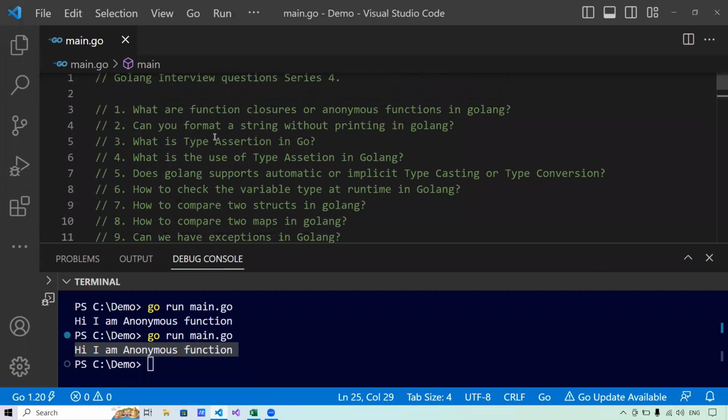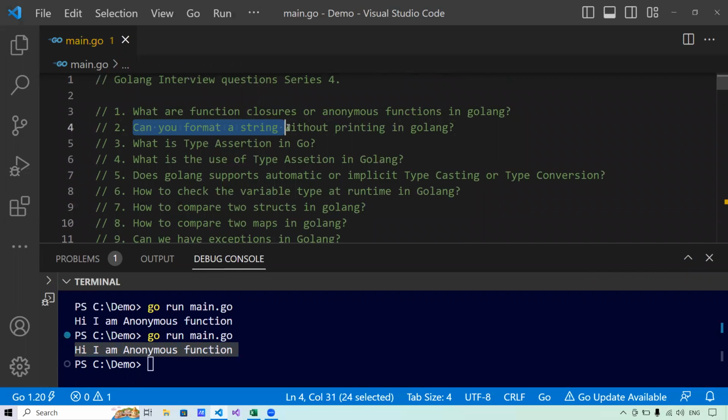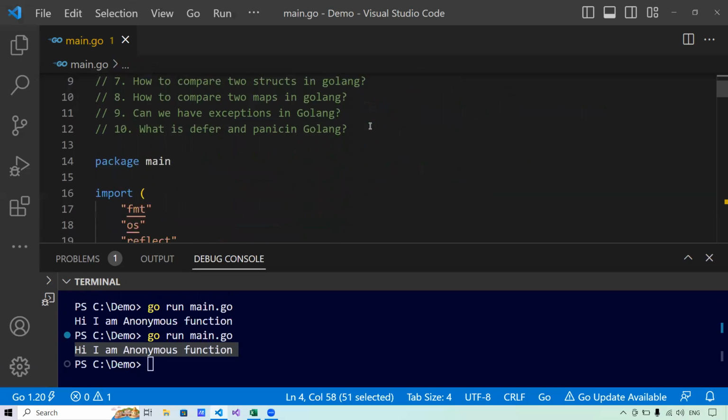Now let's come to the second part of the question that says, can you format the string without printing in Golang? Yes, absolutely we can. We can do that by using a function of the fmt package in the Golang standard library actually. Now the fmt.Sprintf function formats the string and returns the string without printing it. Let me show you via an example.